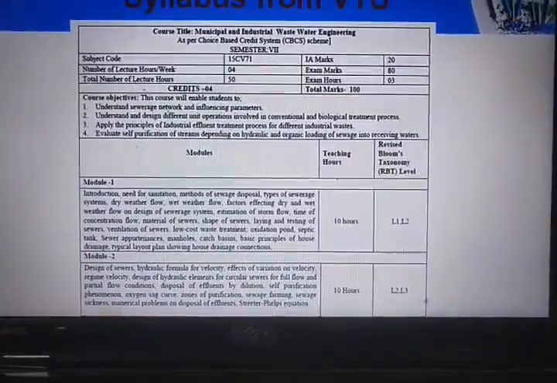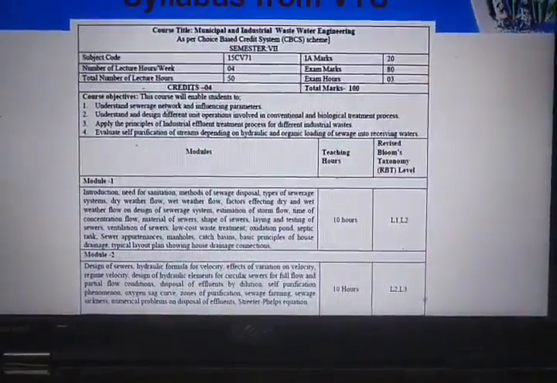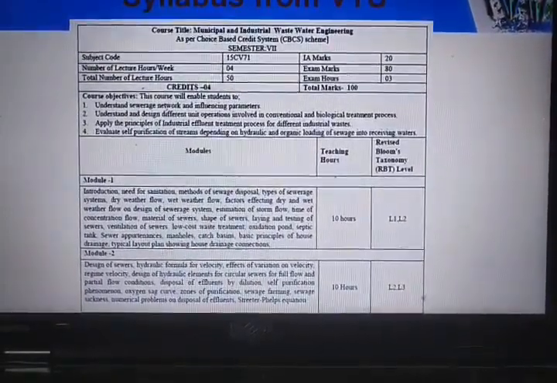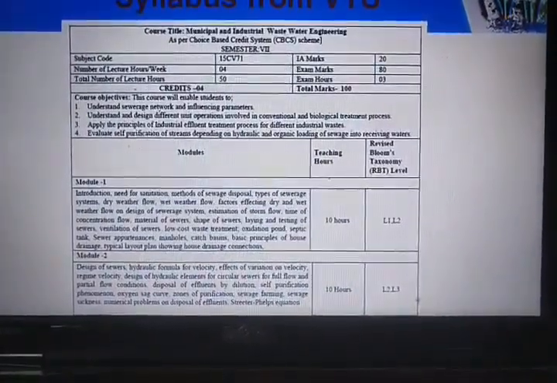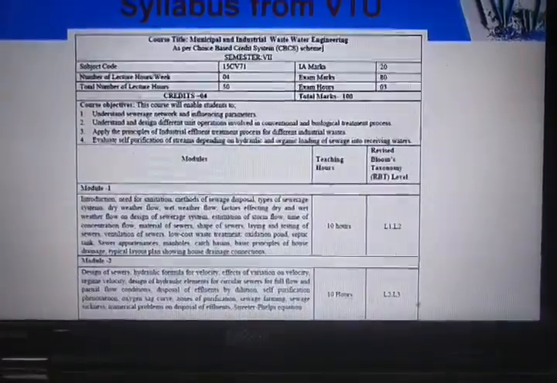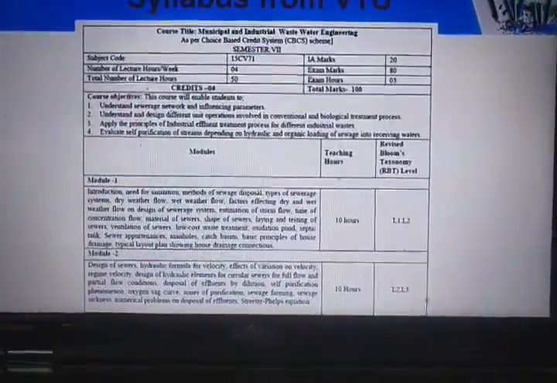The second course objective is to understand and design different unit operations involved in conventional and biological treatment processes. Like the water treatment units we have studied in the previous semesters, we have sedimentation tanks, rapid sand filters, slow sand filters, and reverse osmosis kind of treatment.